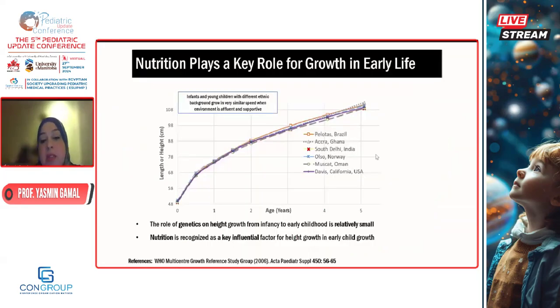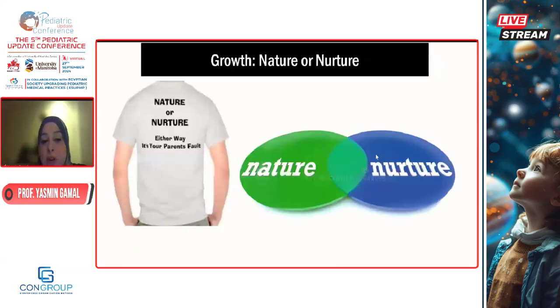And this is a very nice graph to illustrate this. This is from the WHO Multicentre Growth Reference. And this study revealed that infants and children with different ethnic backgrounds, whether they are from Africa, from Asia, or from Europe, grow at a very similar speed when the environment is similar. Irrespective of their genetic background or ethnicity, if you put the child in the optimum environment for growth, the growth potential in Brazil, in Ghana, in India, in Oman, and in California, is all the same. And this highlights the highest importance of the environmental factor on growth.